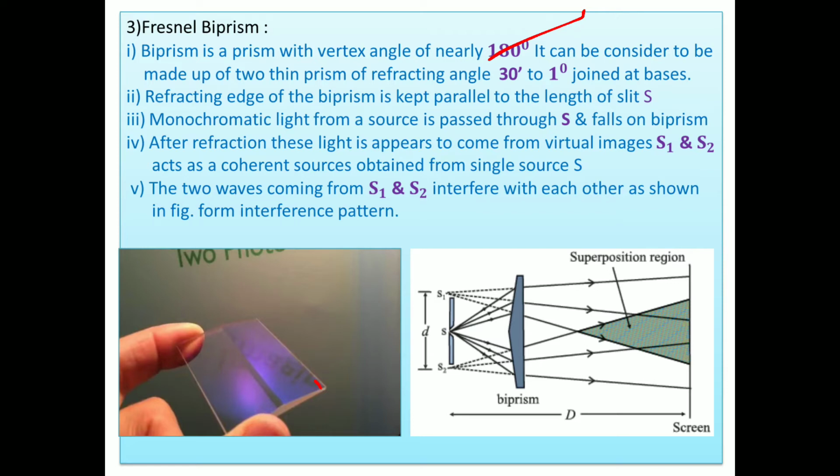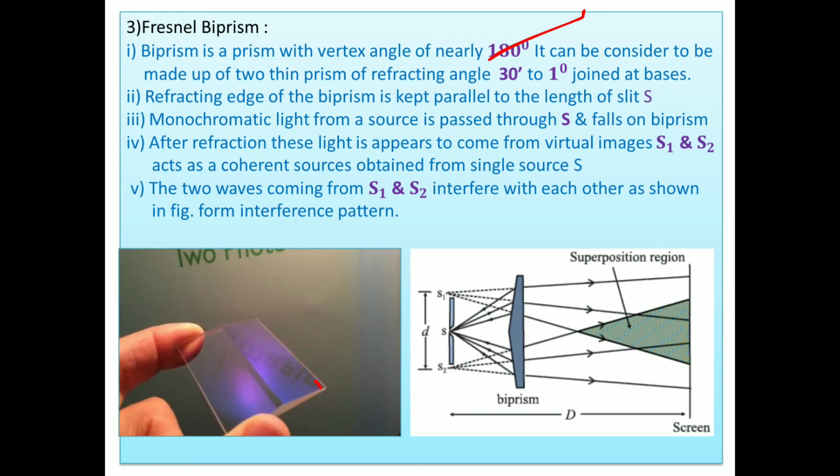You know that the sum of all three angles is 180. So if it is 179, then the remaining are 30 minutes, and if it is 178, then it is 1 degree. So the biprism is two prisms having refracting angle 30 minutes to 1 degree joined at their bases, and whose vertex angle is nearly 180.